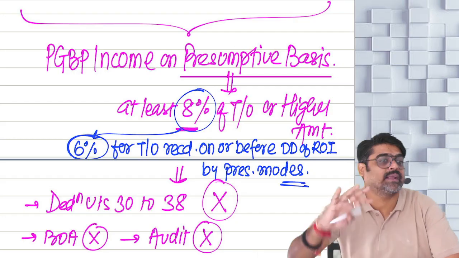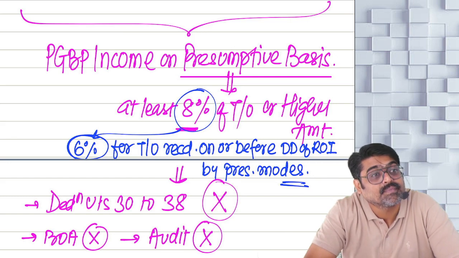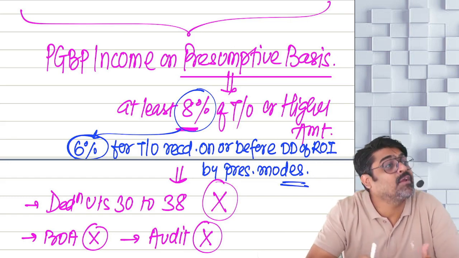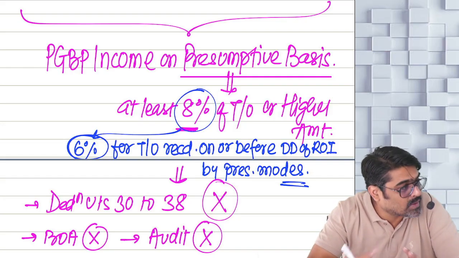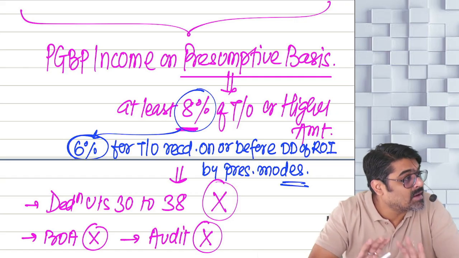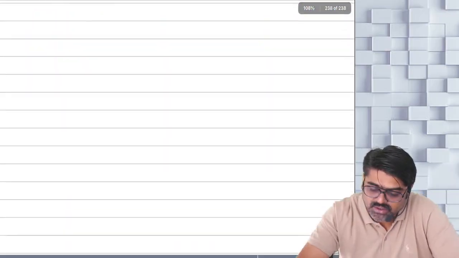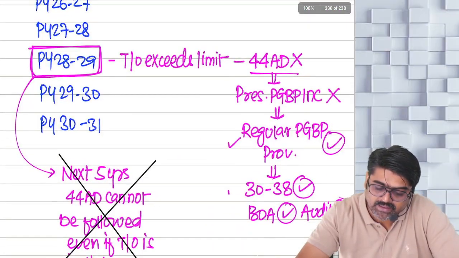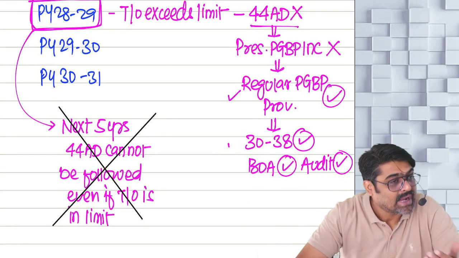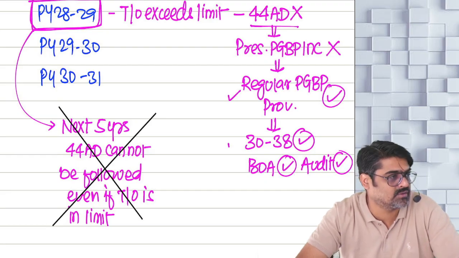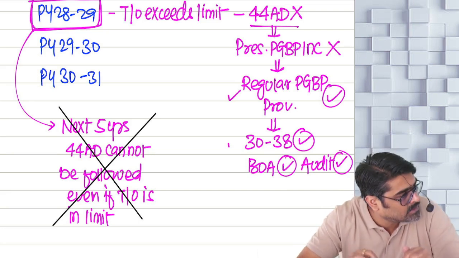Now what if in the next 5 years, in any year, your turnover exceeds the limit? Then even if you want, you cannot follow 44AD. In that year, you will have to calculate the business income by following regular provisions after taking deductions of sections 32 and 38. Yes or no? And for that year, the books will also be maintained and audited. And the restriction that for the next 5 years you will not be allowed to follow 44AD is not applicable here.